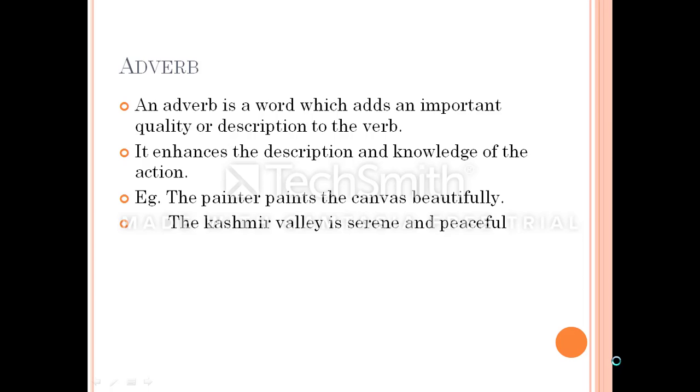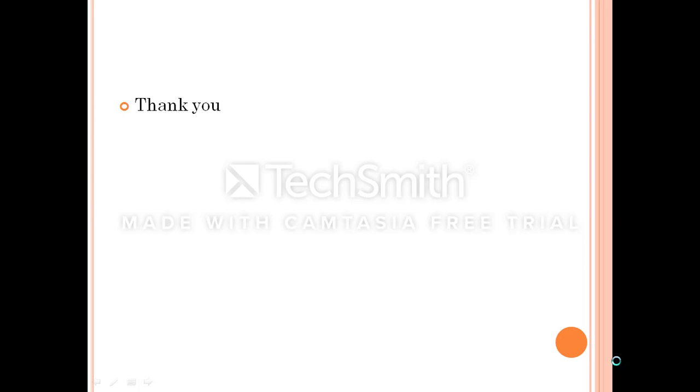Now if I say that the Kashmir Valley is serene and peaceful. Okay, so here serene and peaceful are actually adjectives. And here is the verb. Okay, so I leave it up to you to decide an adverb for this particular sentence.